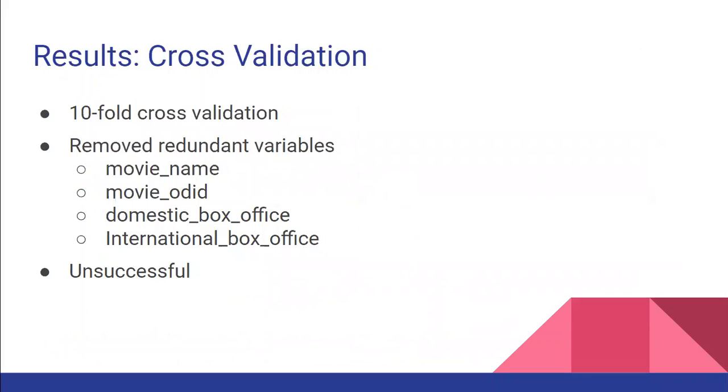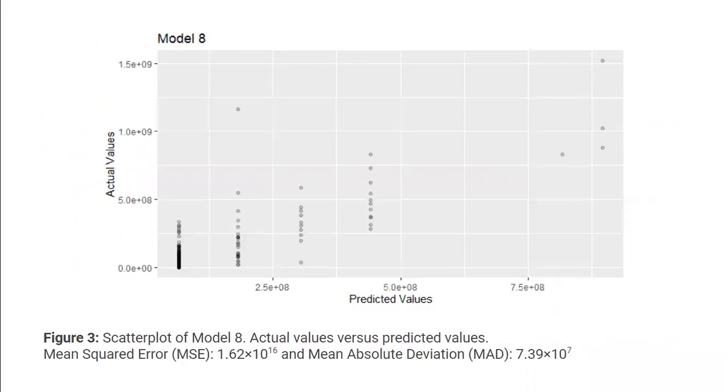Next, we performed a 10-fold cross-validation and removed any redundant variables beforehand that were either insignificant or repetitive at predicting the total revenue. Unfortunately, we were unsuccessful at producing an effective model. Our 8th model appeared to be the most linear and resulted in a mean squared error of 1.26 times 10 to the 16th and a mean absolute deviation of 7.39 times 10 to the 7th, both numbers being higher than those from the training and testing model.